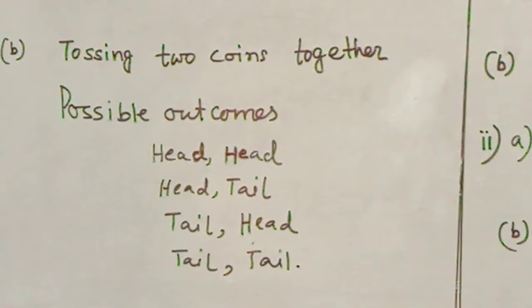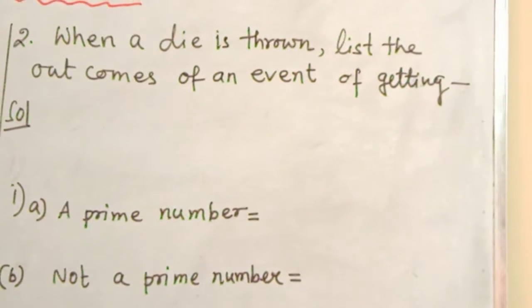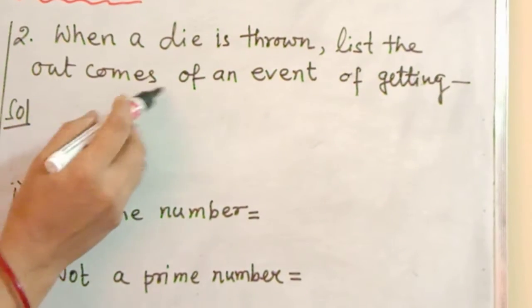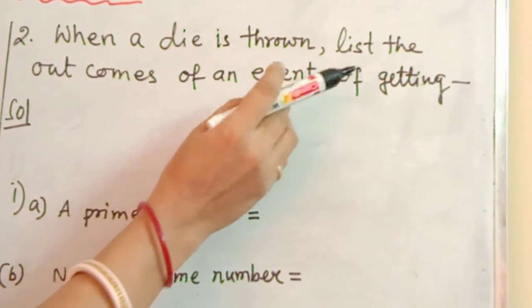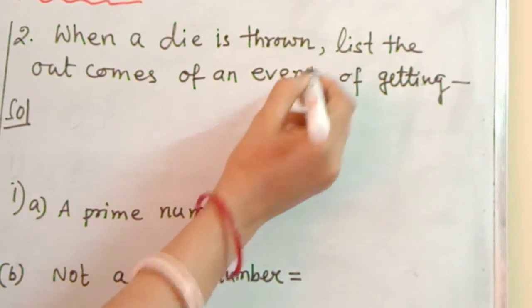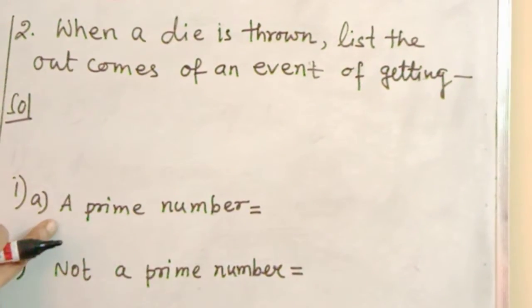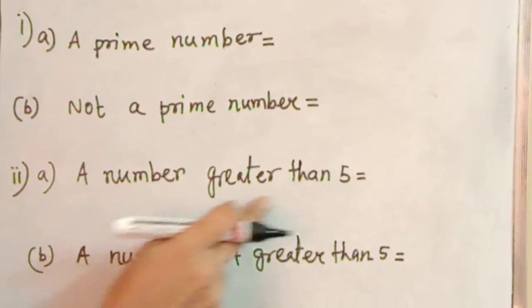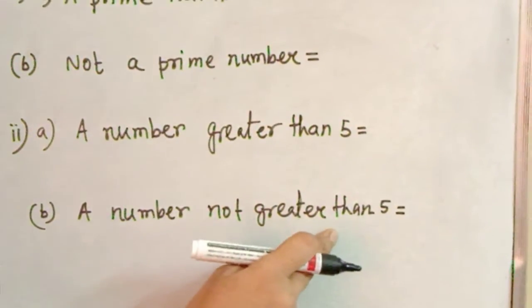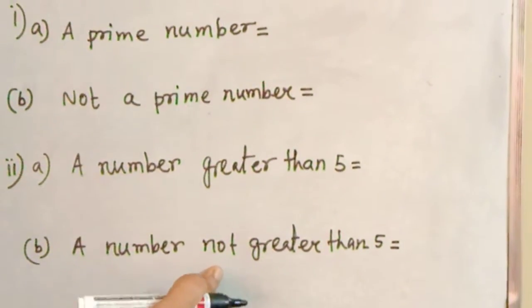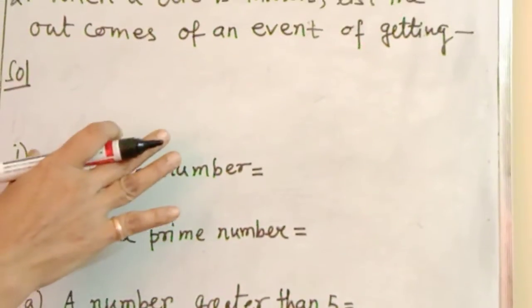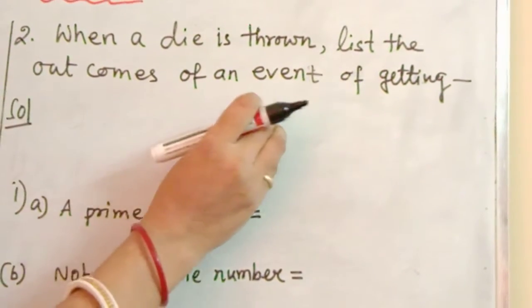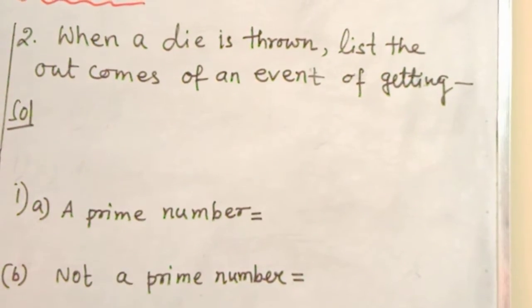Okay, now come to the next question. Question number 2, when a die is thrown, list the outcomes of event of getting. You have to write a prime number, not a prime number, a number greater than 5, a number not greater than 5. So when you will find this, obviously you have to write the possible outcomes when a die is thrown.